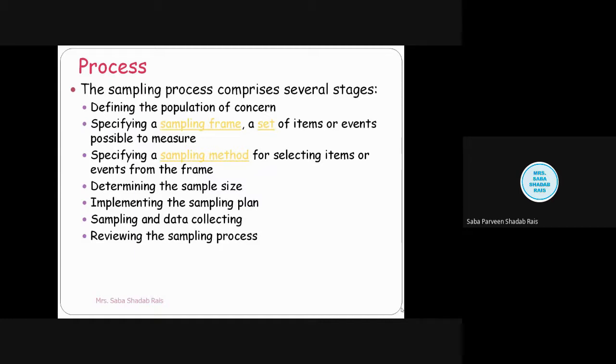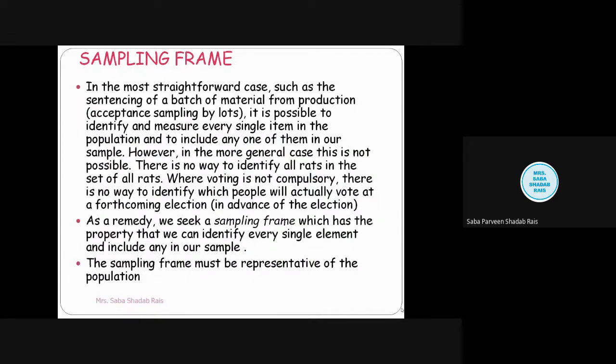Now, the sampling frame is the most straightforward case, like when you are sampling a batch of material from production, or whatever plan you are making. In a more general case, we can take a simple example, the forthcoming election, where voting is not compulsory.